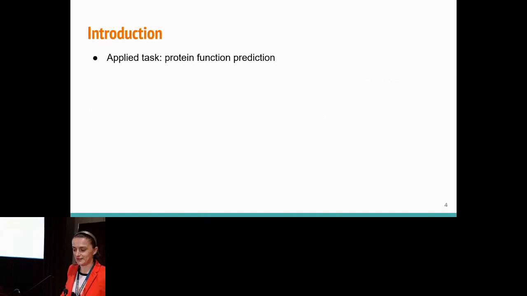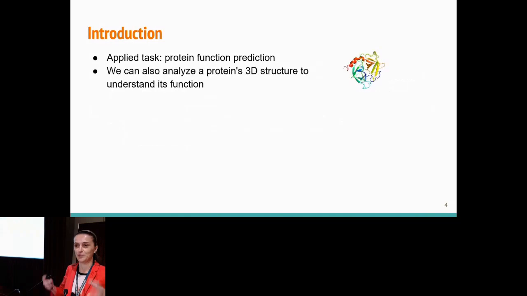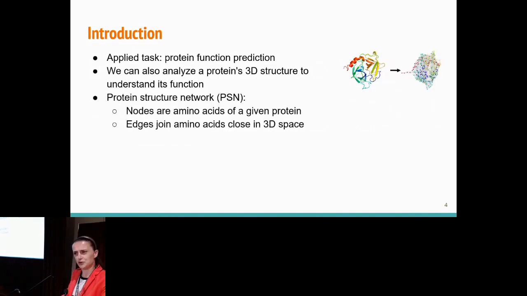Clearly, there are many other ways to predict function of a protein, for example, by studying the protein 3D structure, which directly dictates which other proteins a protein can interact with. And in this context, I argue, and I hope to convince you within the next 30 seconds, that a useful way to analyze 3D structure of protein, rather than doing so directly, is to first model the structure of protein as a protein structure network in which nodes are now amino acid residues and two nodes are linked by an edge if the corresponding amino acid residues are close enough in the 3D fold.